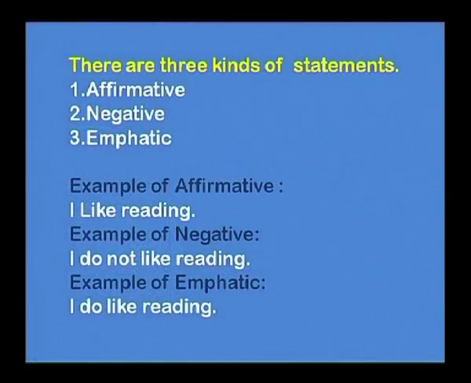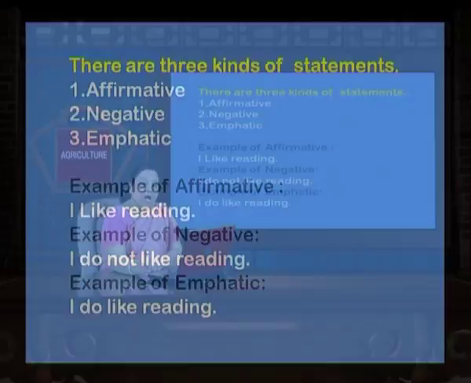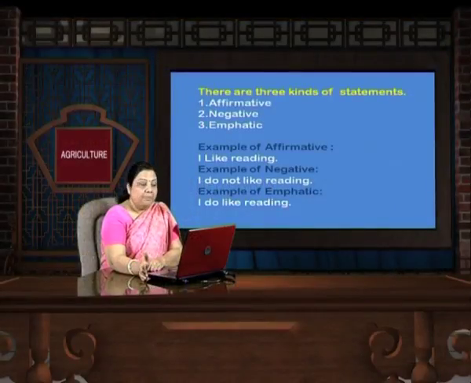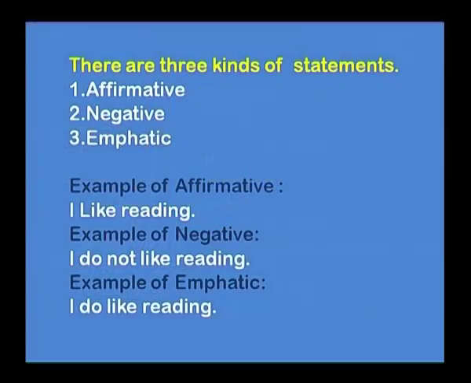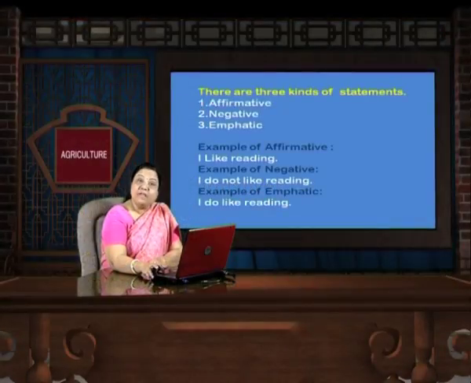There are 3 kinds of statements. We have affirmative, that is declarative, negative and emphatic. Example of affirmative would be, I like reading. It's a declaration. You are passing a statement, I like reading. But the same sentence if we say negative, I do not like reading. The third is emphatic. You put emphasis on it and say, I do like reading. So, we have emphasis here.